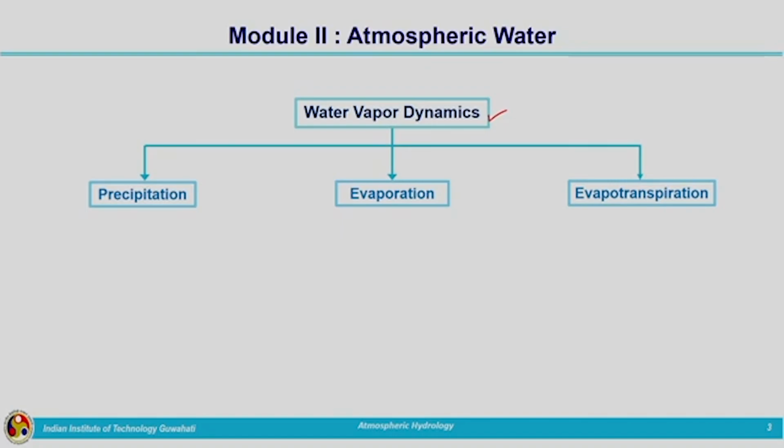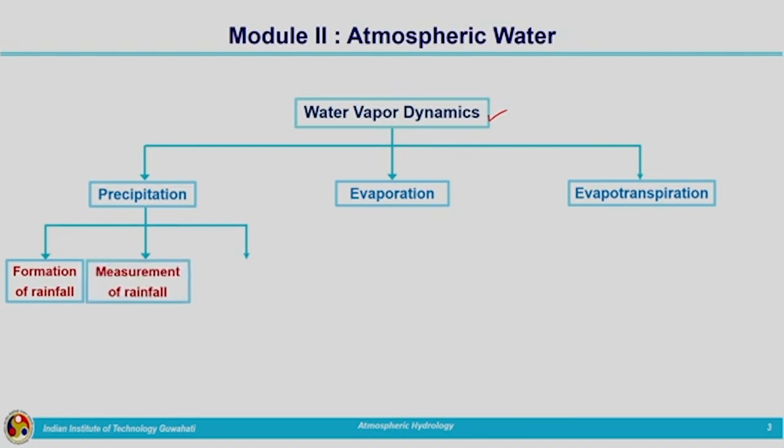When we are talking about precipitation, we need to have an idea about formation of rainfall, then comes the measurement of rainfall and representation of rainfall. How rainfall is formed from the water vapor in the atmosphere, how we are getting the precipitation. Mainly we are focusing on rainfall. Precipitation includes different types of precipitation. Out of that, we mainly depend on rainfall for our water requirements. So, we will be giving more emphasis to precipitation in the form of rainfall.